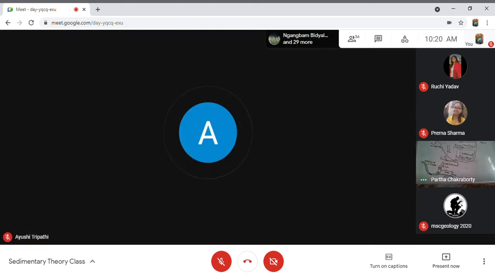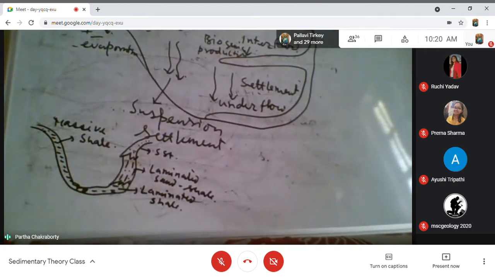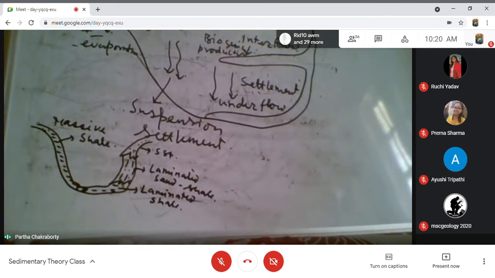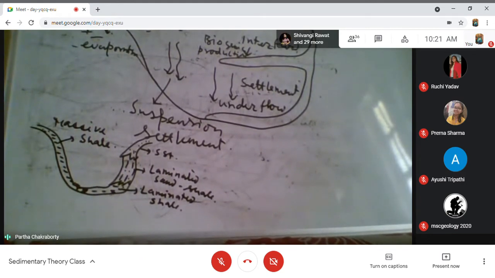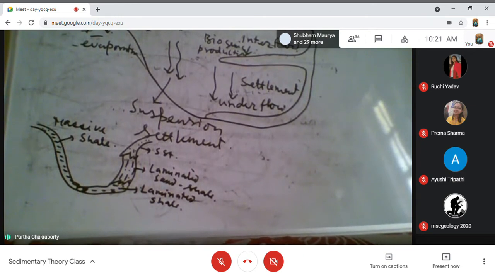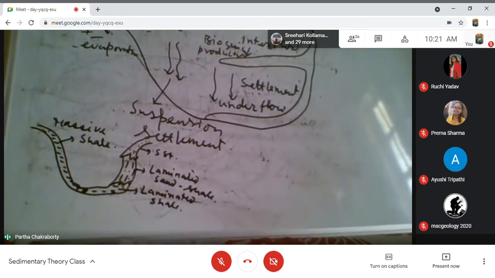Okay, sir. So biogenic production, what normally happens? Suppose you have an input from the right hand side, but that input is not so high that it can reach even up to the most left hand side. It depends upon the amount of input by the river system. Suppose I give you one example: the river system only becomes active during the rainy season and does not become active in the winter season. In the rainy season there is a huge discharge, and at that time it supplies the clastics. In the winter season, you really do not get much supply.